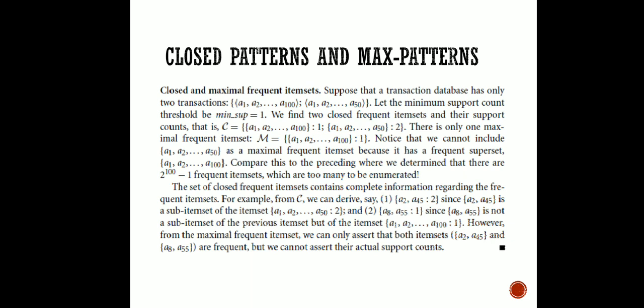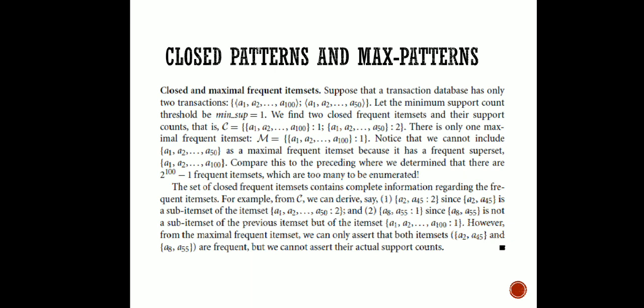But I'm not going to discuss the definition because it is better to explain with the example only. Why are we not selecting A1 to A50 as the maximal frequent item set? Because it already has a superset. A1 to A100 is a superset of A1 to A50, so there is no meaning in treating this as the maximal frequent item set, right?